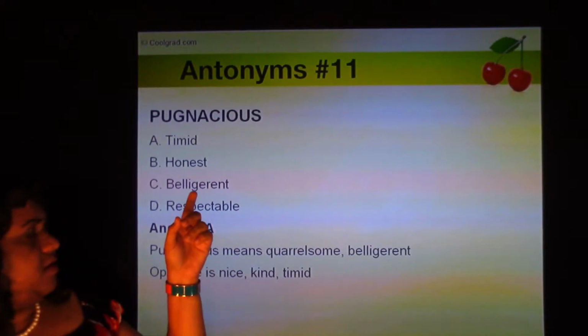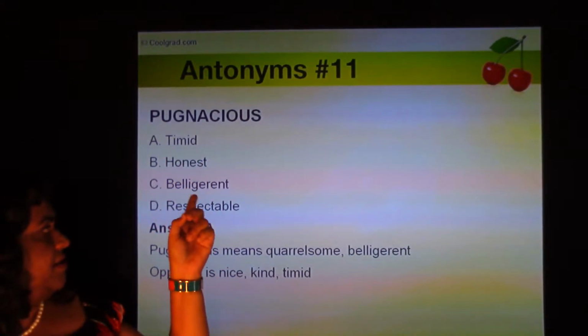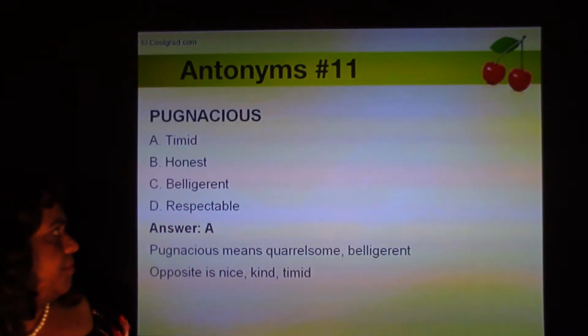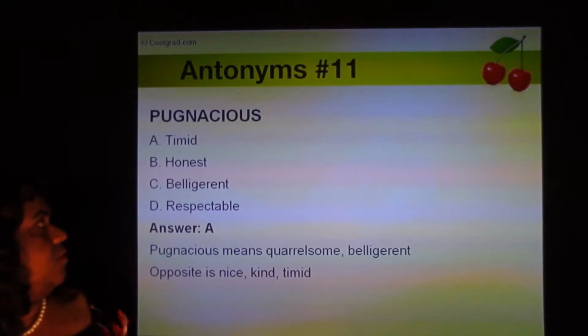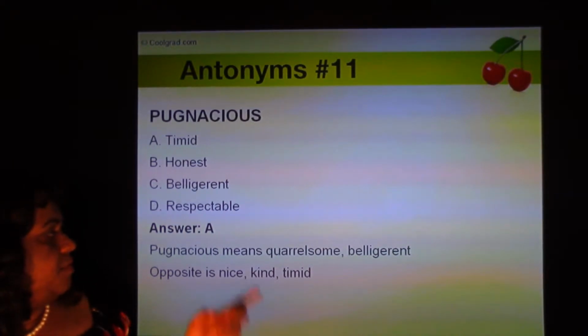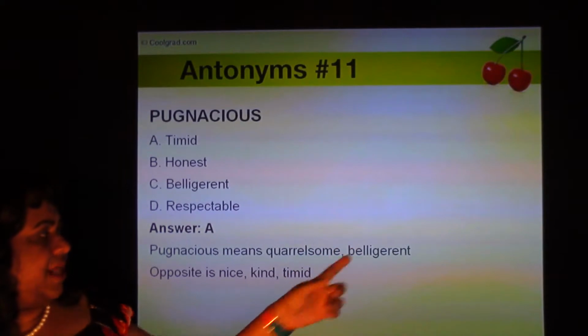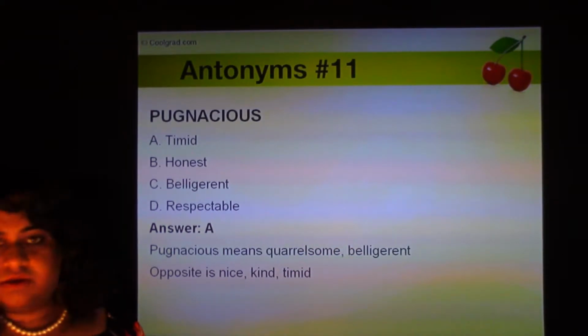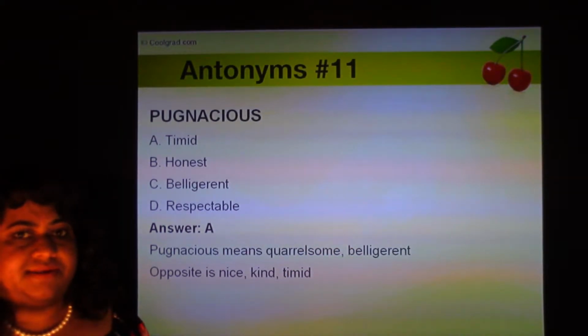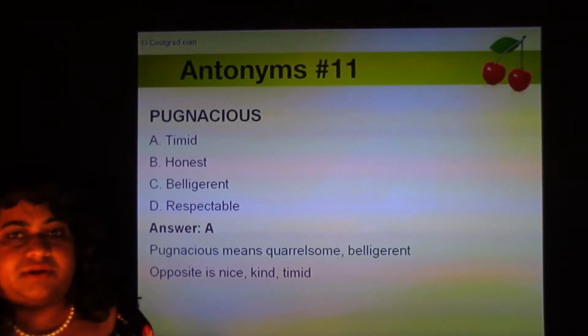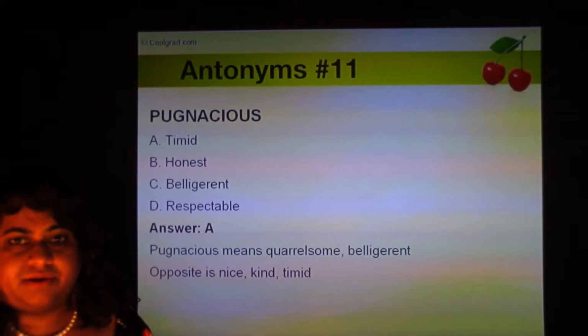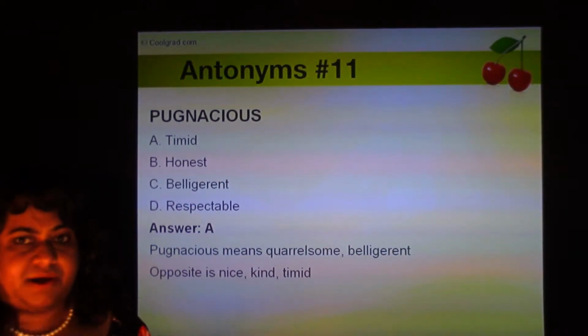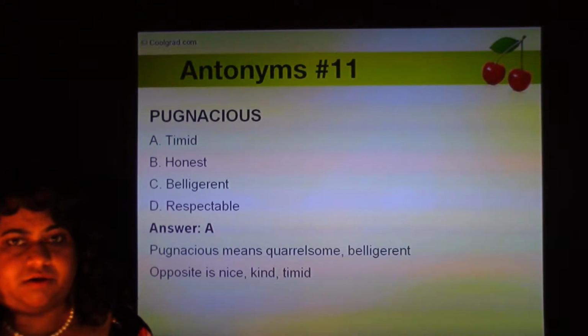Pugnacious. The four options are timid, honest, belligerent, and respectable. So pugnacious means quarrelsome or belligerent. The way I would remember this word is, think of a pug. It somehow reminds me of the bulldog, right? Quarrelsome. When I think of pug, I think of the bulldog, okay?